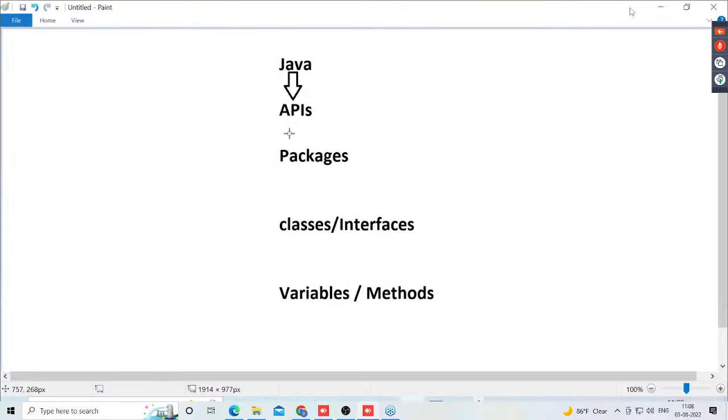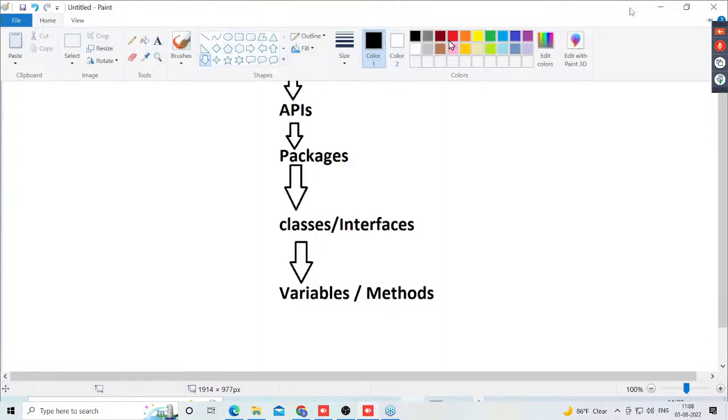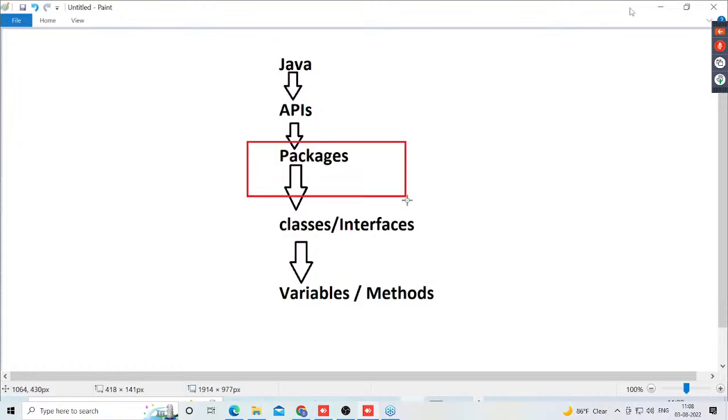Java is the combination of APIs. API is the collection of packages. Package is a collection of classes and interfaces. Class or interface is the combination of variables and methods. But here my question is, what is a package? Now we are to discuss packages.